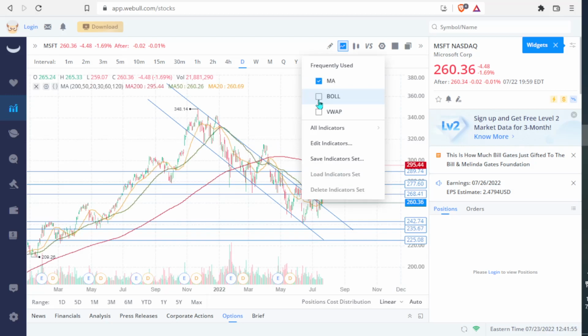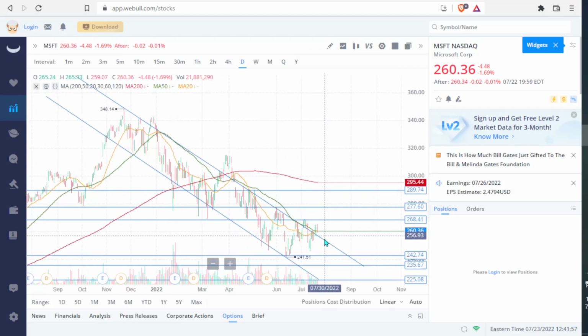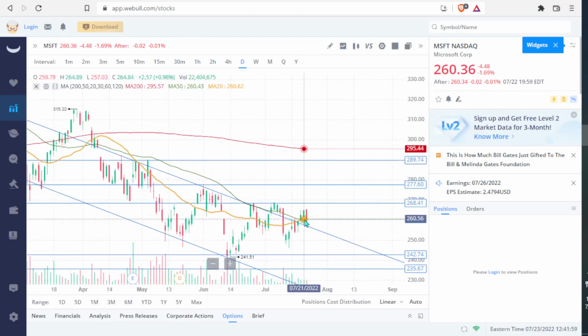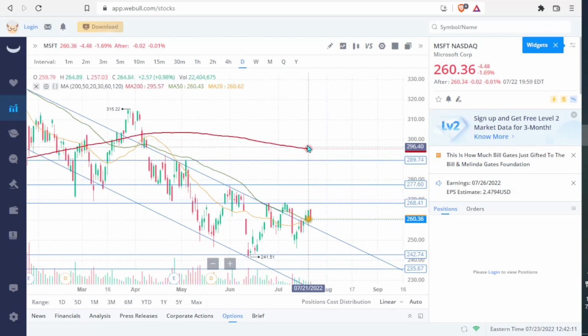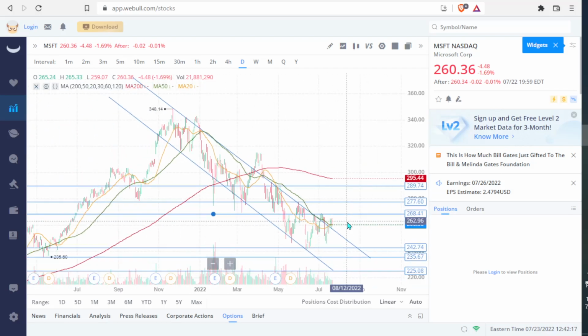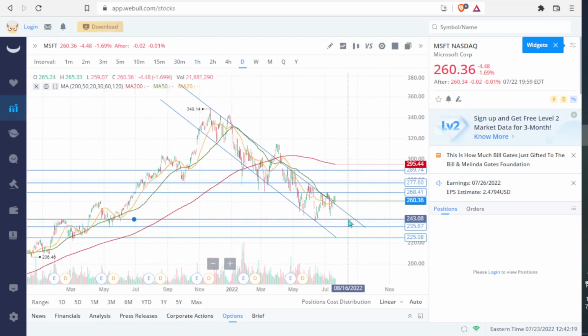So now I want to introduce some moving averages. Where are we right now? We're essentially having the 20-day moving average and the 50-day moving average converging. So we're going to have to see, do we just have a sharp sell-off? Do we have a sharp rally? The 200-day moving average is all the way up here. So we're far below the 200-day moving average. So this is still in a solid bear trend.